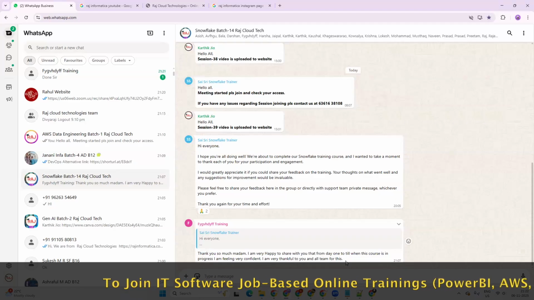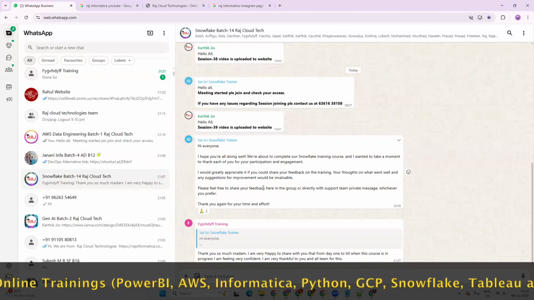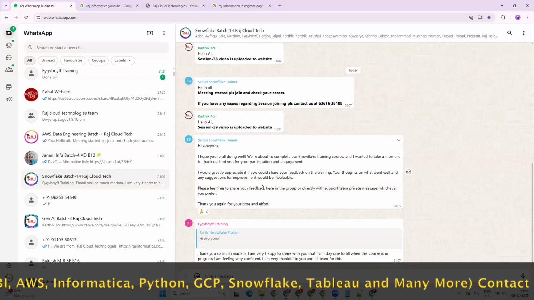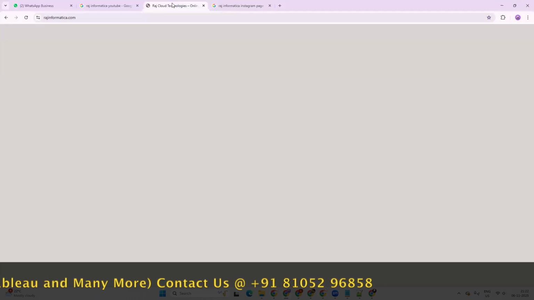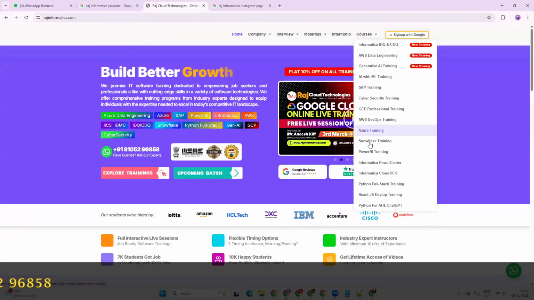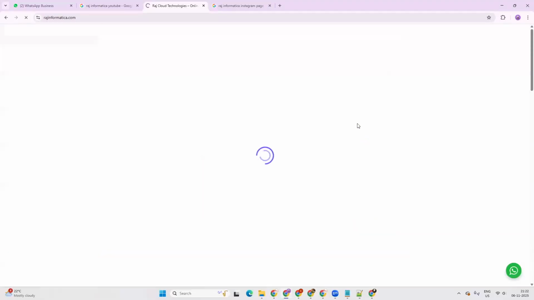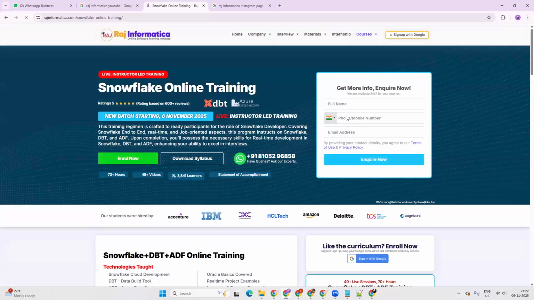Okay, so this is how our training will be. If you are really looking to change your job or to change your domain, to get into cloud technology, this is the perfect course for you. If you can just give your efforts consistently, then definitely you can make something here. You can easily switch your jobs. There is a possibility to get a 100% hike as well.